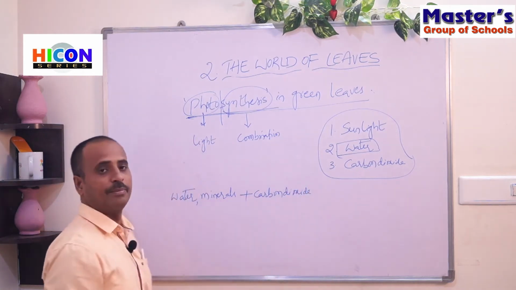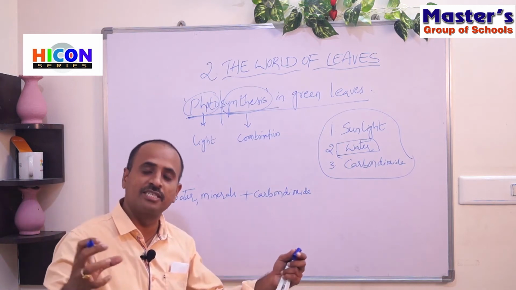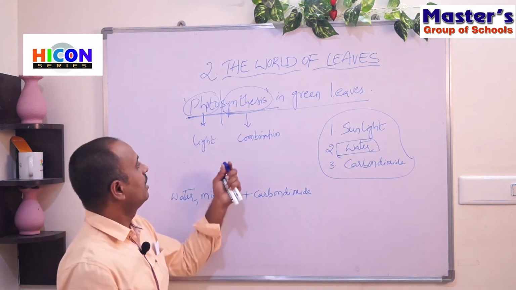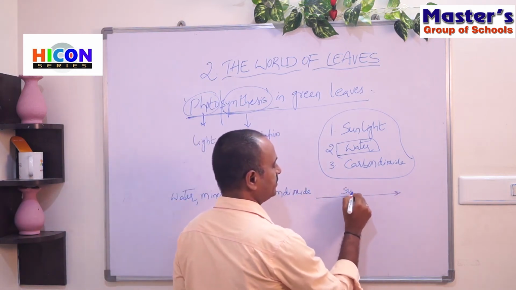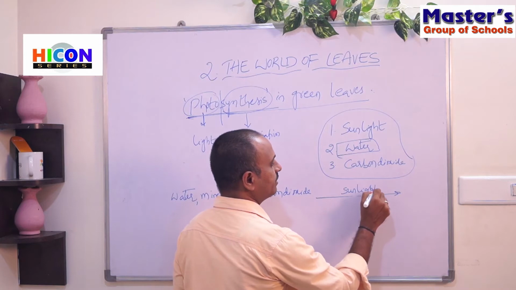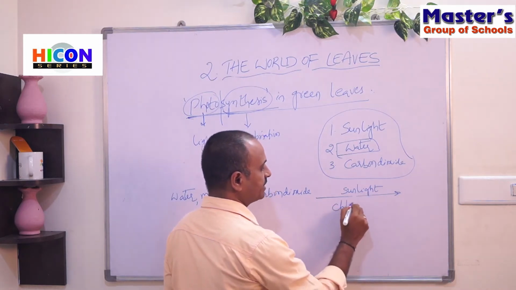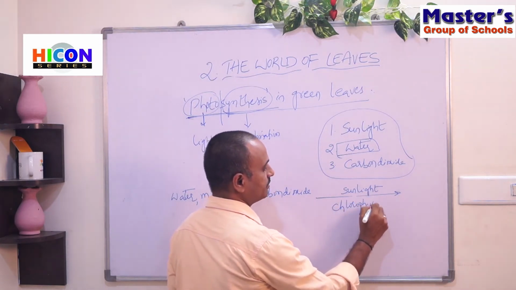This water, minerals and carbon dioxide are mixed with the help of sunlight and chlorophyll present in the leaves.